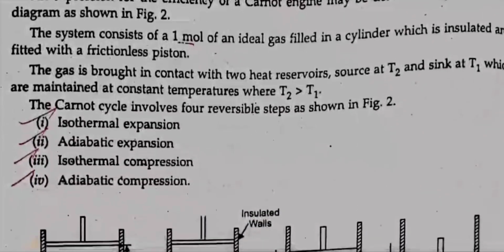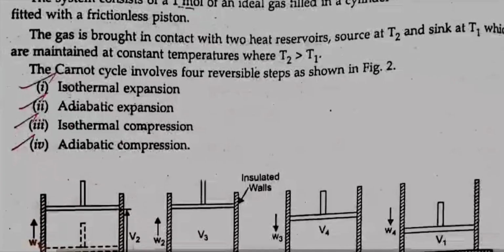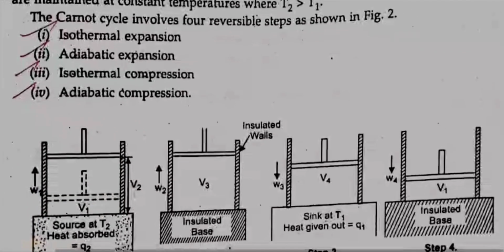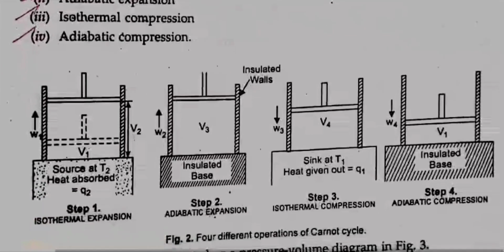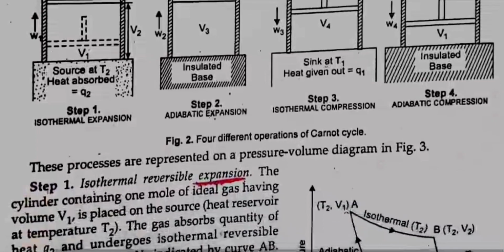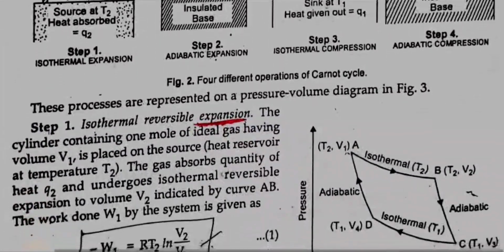The system consists of 1 mole of an ideal gas filled in a cylinder which is insulated and fitted with a frictionless piston. The gas is brought in contact with two heat reservoirs, the source at T2 and the sink at T1, which are maintained at constant temperature, where T2 is more than T1. The Carnot cycle involves 4 reversible steps as shown in figure 2. First, isothermal expansion. Second, adiabatic expansion. Third, isothermal compression. Fourth, adiabatic compression. These processes are represented on the pressure-volume diagram.